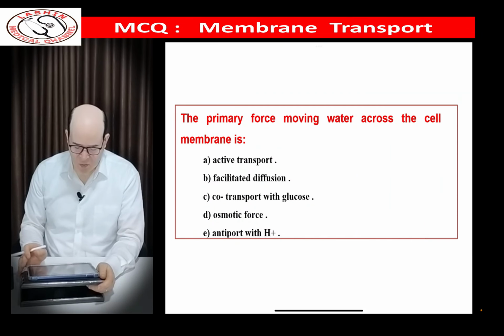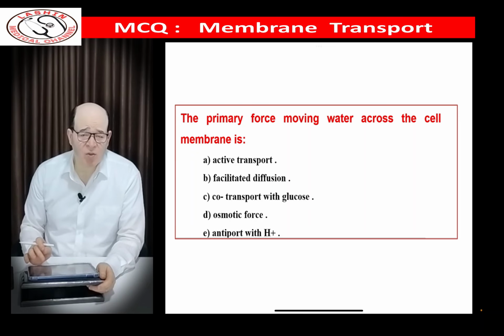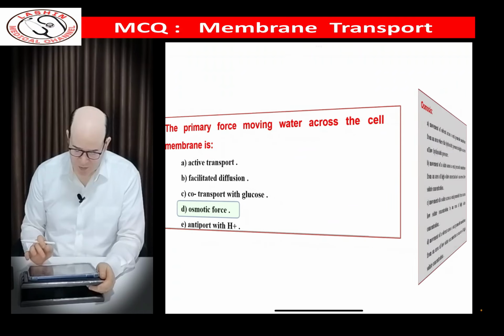The primary force moving water across the cell membrane is: active transport, facilitated diffusion, co-transport, osmotic force, or antiport with hydrogen. Movement of water across the cell membrane is called osmosis. This is unique for the movement of water.